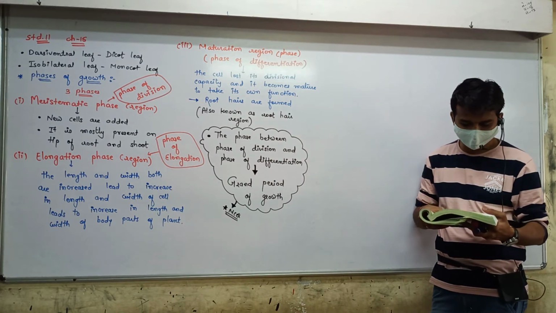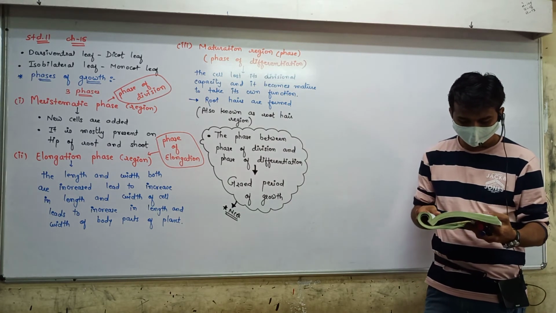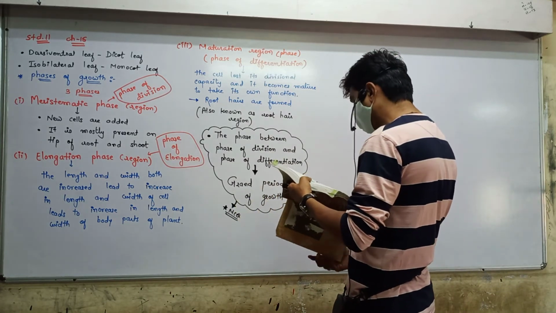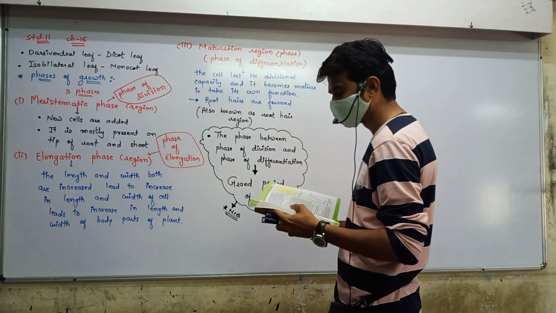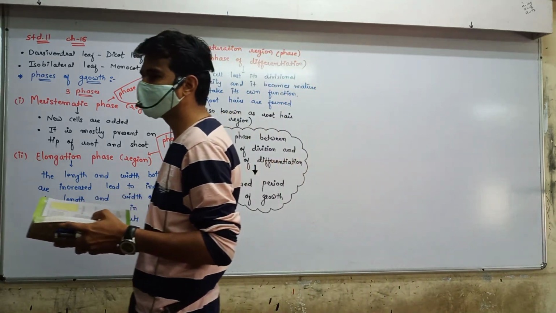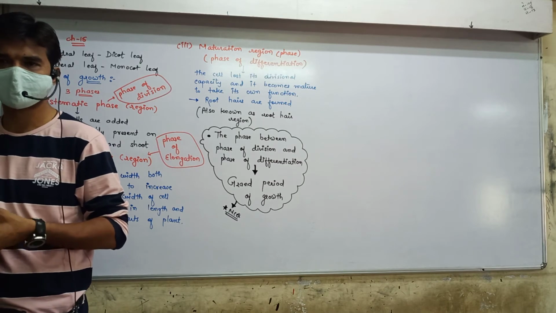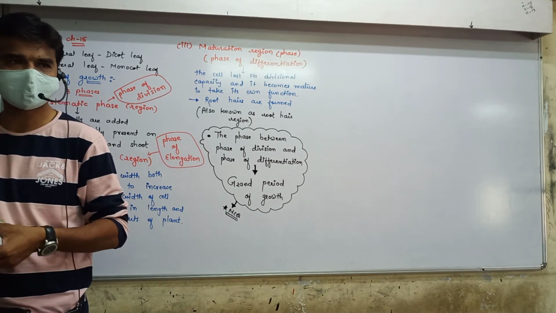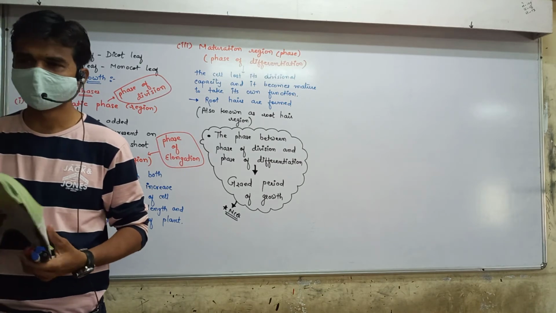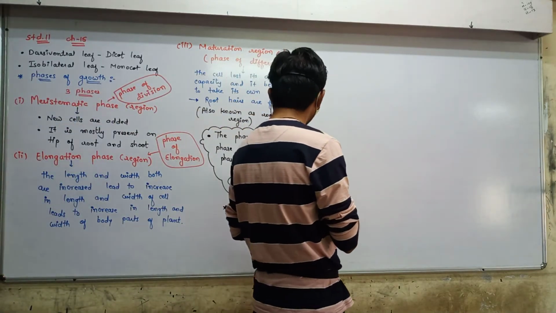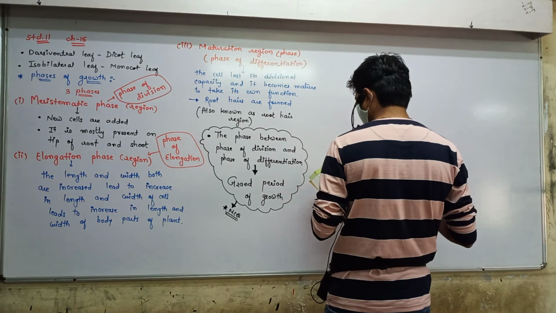Now the growth rate. Here there are two types of growth rate. How can we measure the growth rate? Here there is arithmetic growth and geometric growth. Very interesting topic. Okay? Here basically I can give you the knowledge of this.